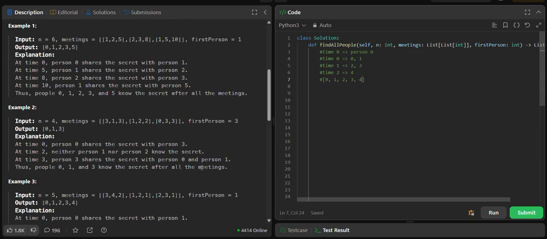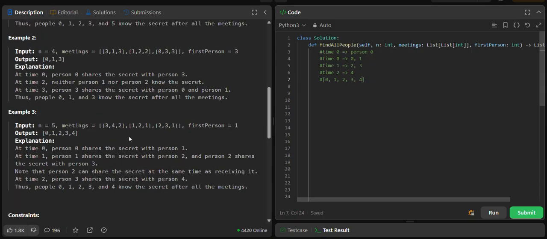Now think about one more side, that is we are looking at the time. Very first thing, we are thinking about the order, but the most important thing is we have to go time one by one, right? So we need to sort.